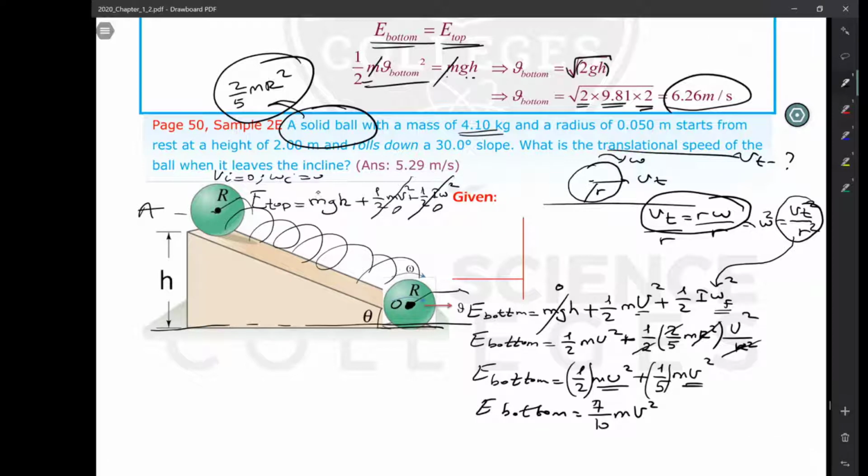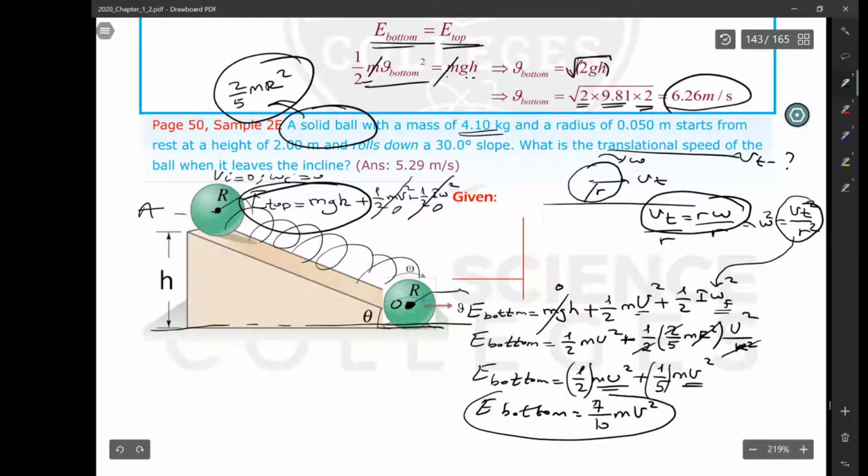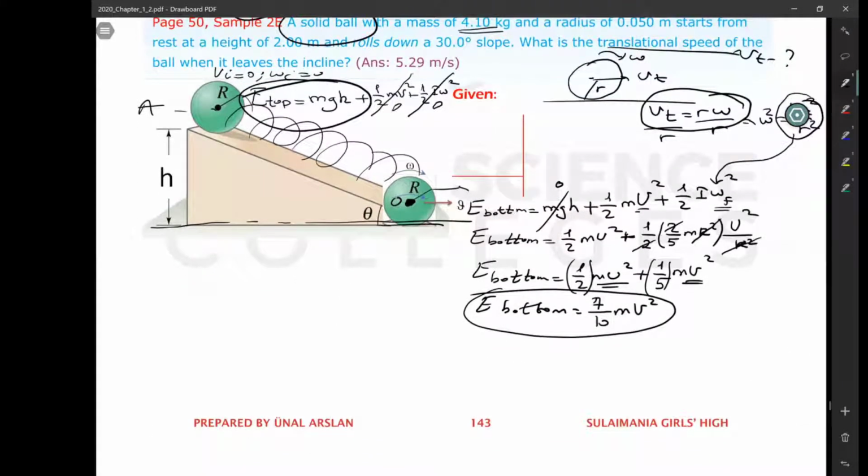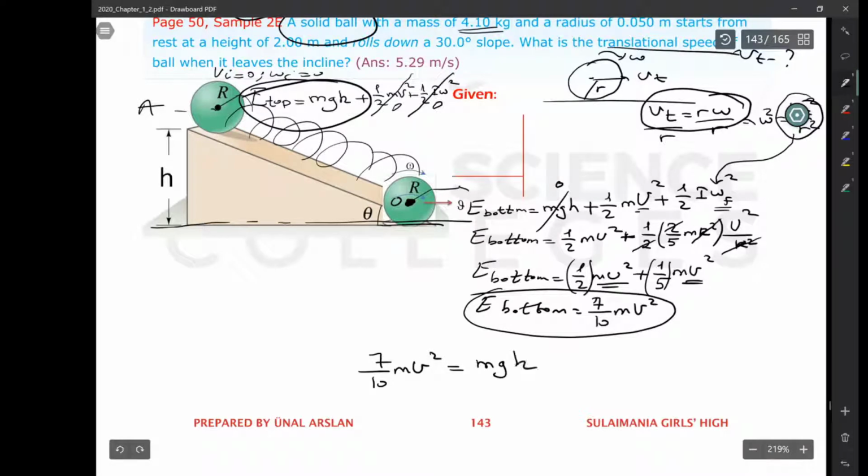Then I know the total mechanical energy at the top and at the bottom. According to the conservation law, these two energies must be equal to each other. 7/10 mv squared must be equal to mgh.